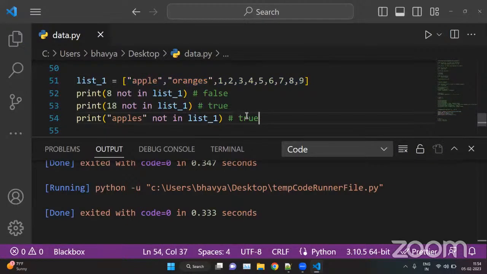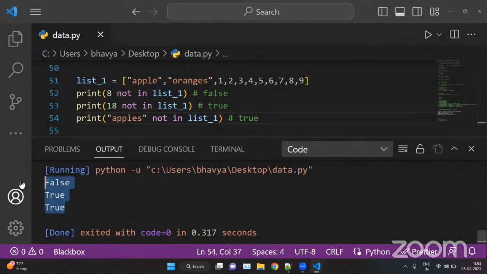So it is like the opposite of in. Not in is the opposite of in. So false, true, true. So this is the membership operator.